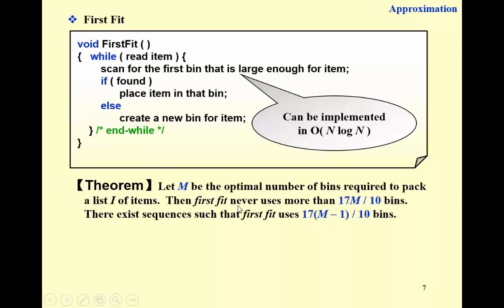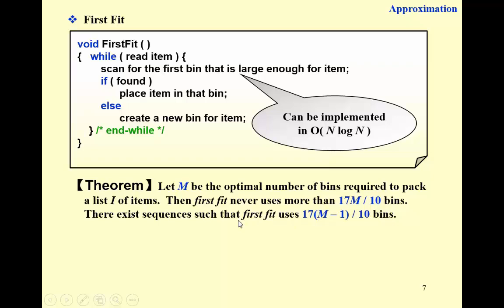So the first fit never uses more than that number of bins. So it's about 1.7 m. And there exist sequences such that first fit uses exactly 1.7 m minus some number, that many bins. So what's the ratio? The ratio is 1.7, right? A little bit better than 2.